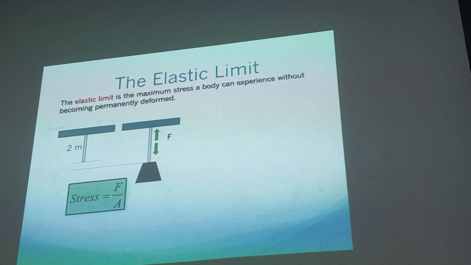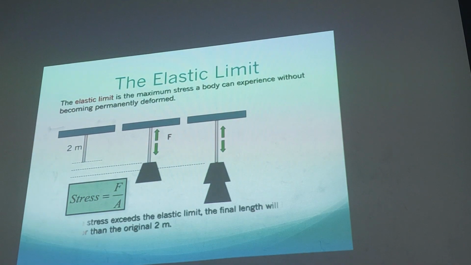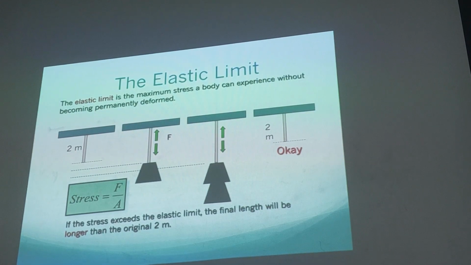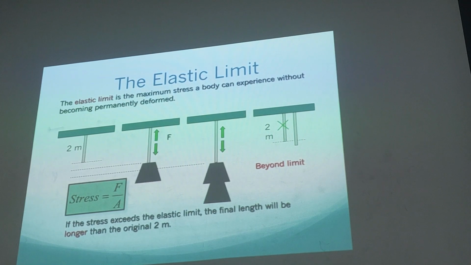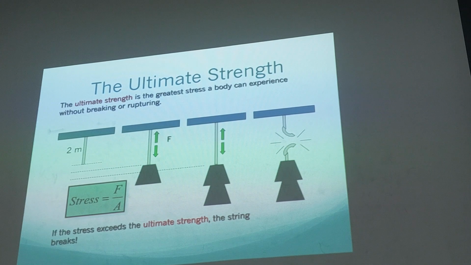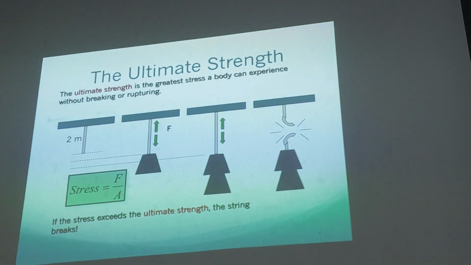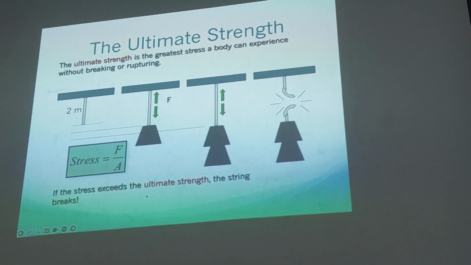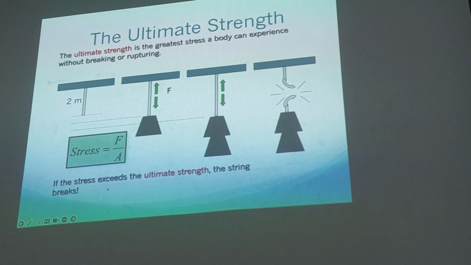What happens if we try to pull until some point? 2 meters is okay, but beyond the limit, it will snap. If the stress exceeds the ultimate strength, the string will actually break.